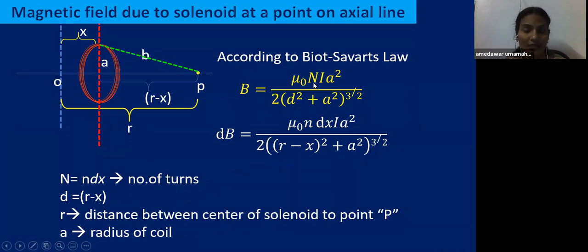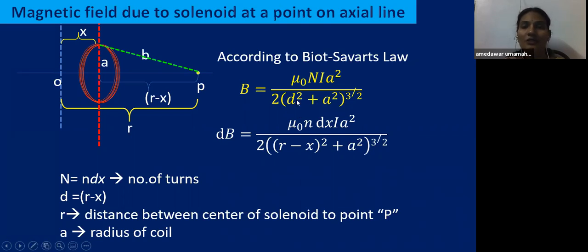Children, here what is capital N? N is the number of turns in the coil, and I is the current strength in that coil. A is the radius of that coil, and D is nothing but the distance from the center. D is the distance from the center of the coil to the point which we chose on the axis, and A is again the radius of the coil.